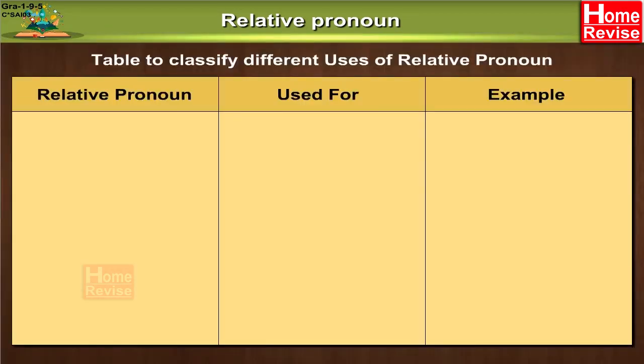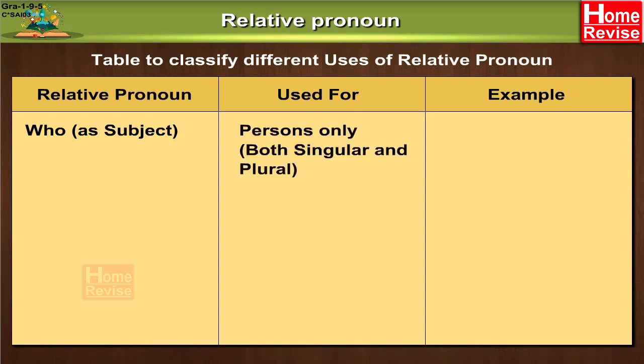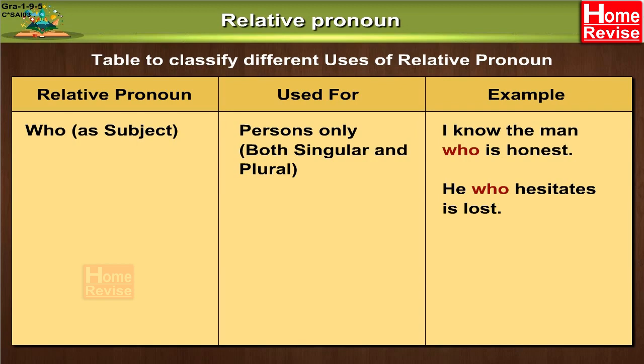Table to classify different uses of relative pronoun. Relative pronoun, what is it used for? Its examples. Relative pronoun who, as a subject, used for persons only, both singular and plural. Examples: I know the man who is honest. He who hesitates is lost. Those who die for others are immortal.